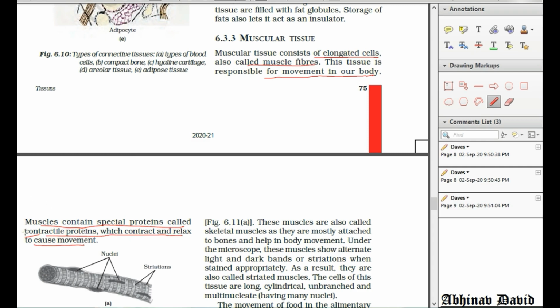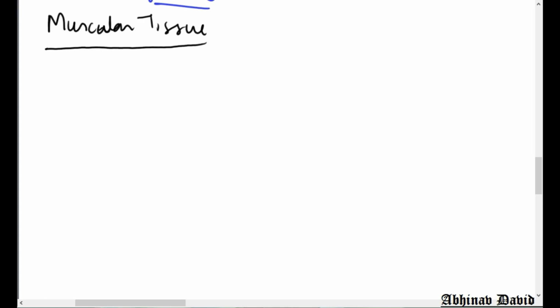So basically there are two types of contractile proteins. The names of the proteins are not given, so I am just giving you, you can note down in your copies. The first one is actin and the other one is myosin. So these actin and myosin are the basic contractile proteins and they contract and relax, and this causes the movement in our body.